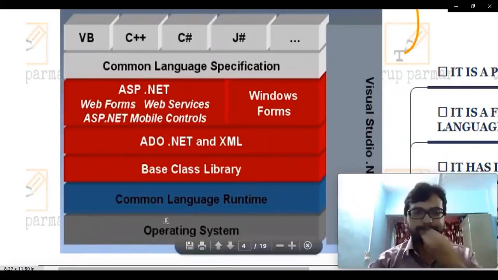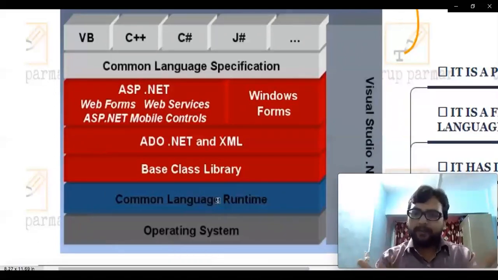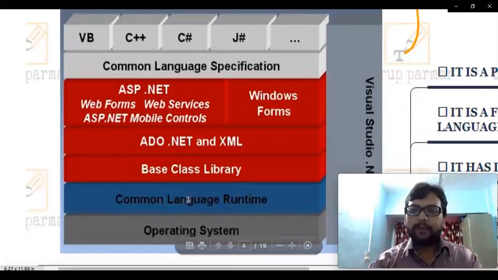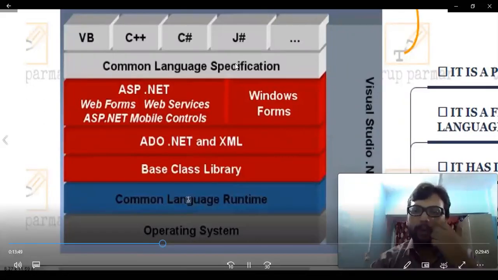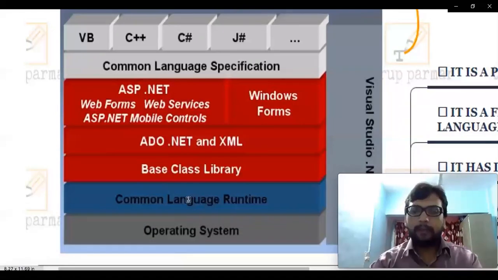Then we have the common language runtime. What do we mean by this common language runtime? Basically, it provides you one platform where we can execute multiple languages. Like we can easily remember the virtual machine example. If I want to use multiple operating systems on my computer, instead of installing those operating systems directly on my computer, I'm going to use Oracle Virtual Machine or Microsoft or VMware.